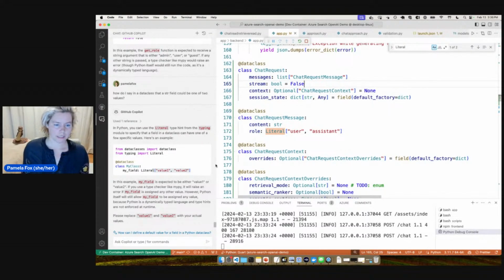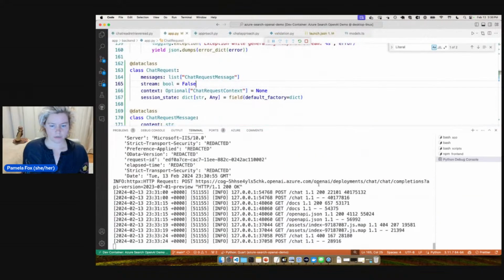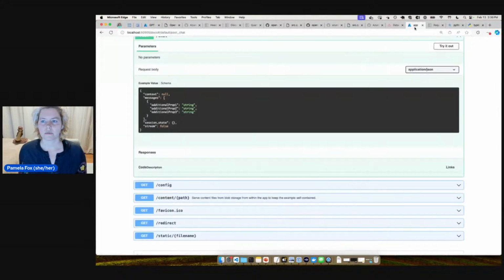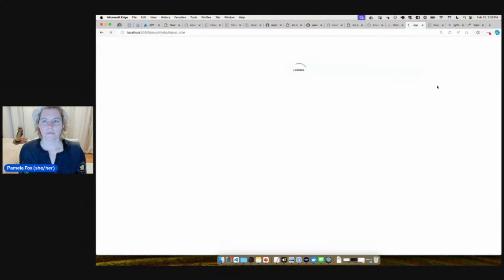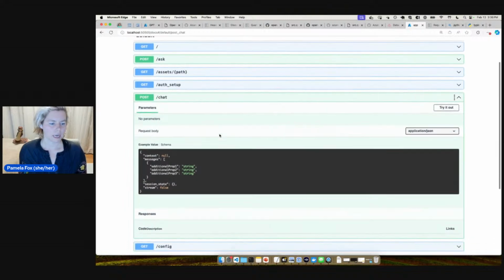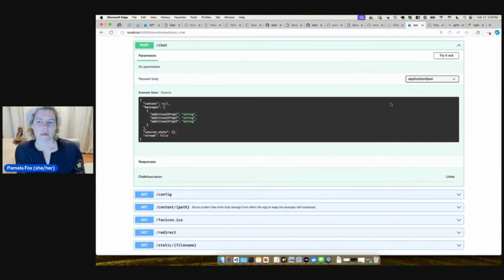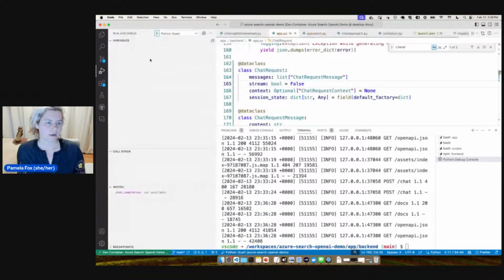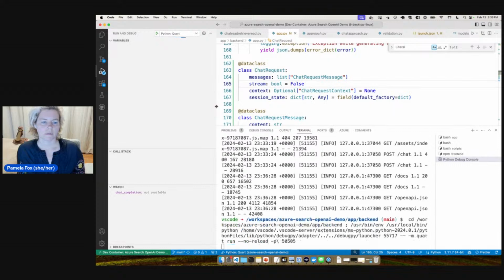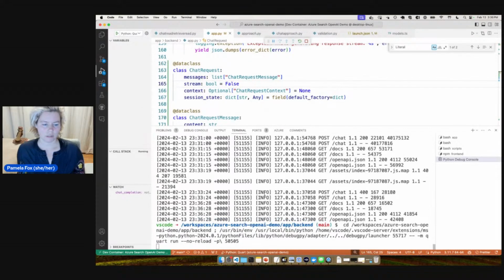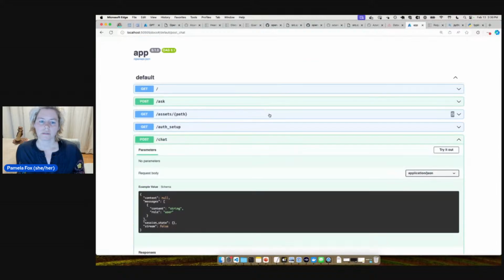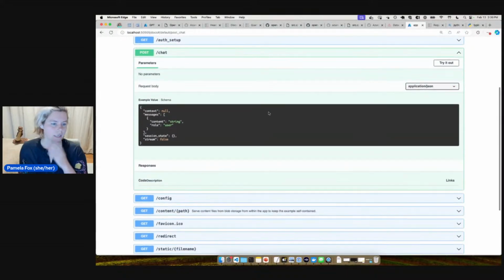All right, so let's see what it looks like when we should be auto reloading. So I'm hoping it'll auto reload for the docs. So where the heck is it? Okay, here we go. We're going to look at chat. And it says, oh wait, we're not in auto reload because we're using the debugger. Okay. Yeah, when I'm debugging, I don't have the auto reload turned on.